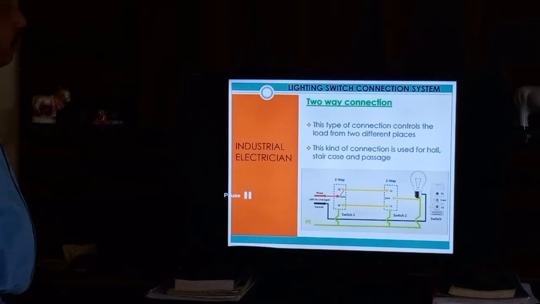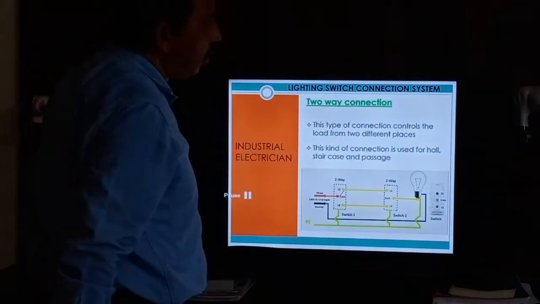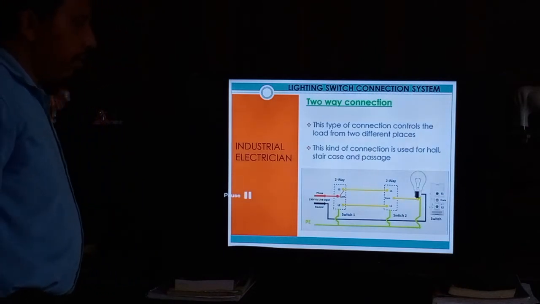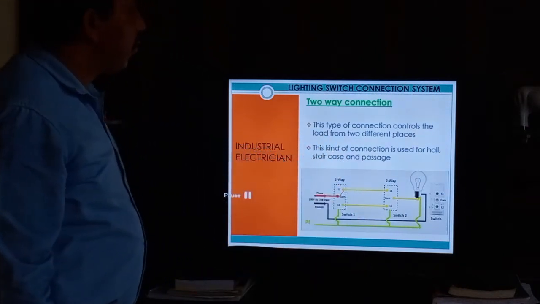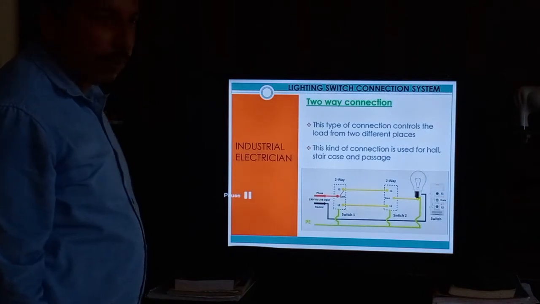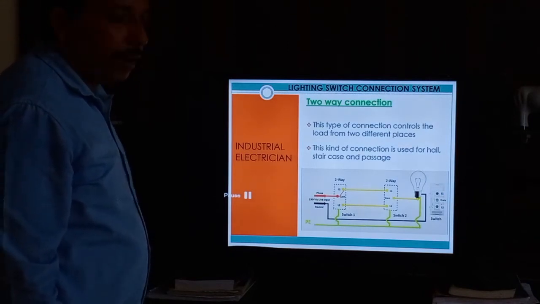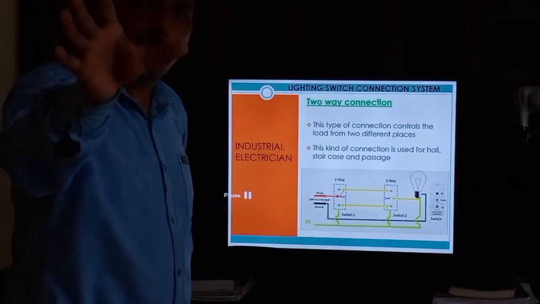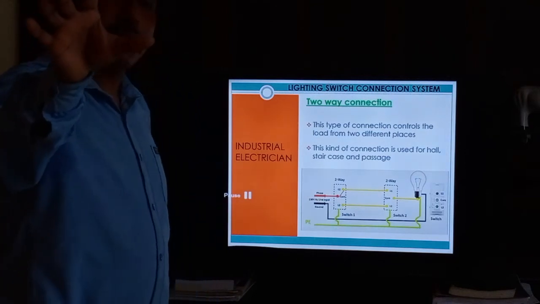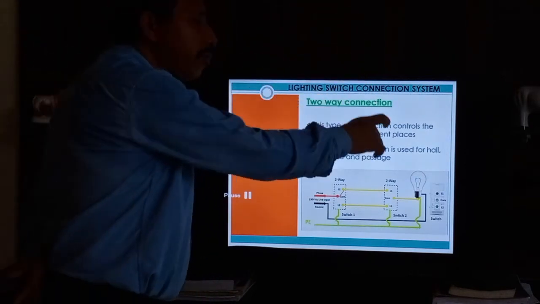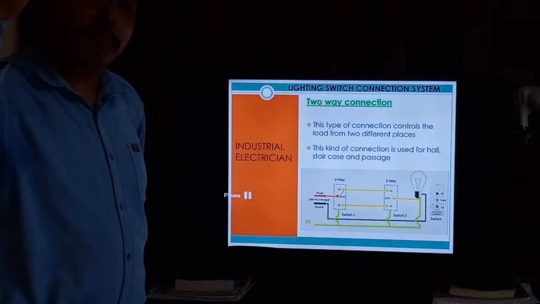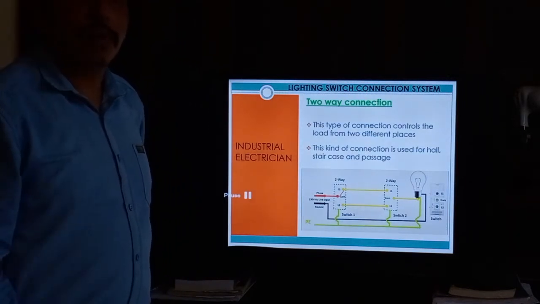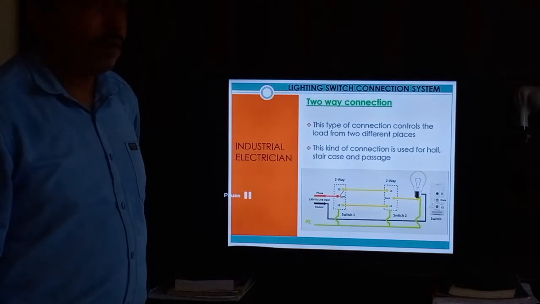Next is two-way connection, two-way wiring and connection. First, where can we use two-way? First you can take the knowledge of this one. If you have the drawing, it already mentions whether it is one-way or two-way wiring system. But if there is no drawing, which types of wiring can we use in two-way?